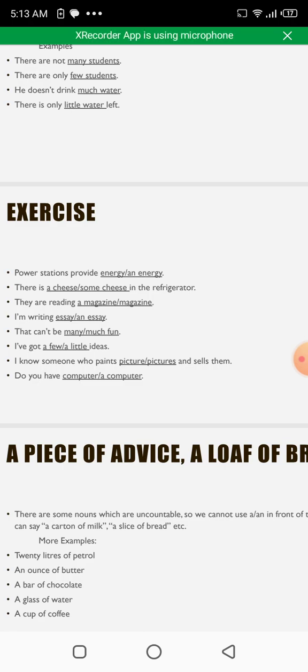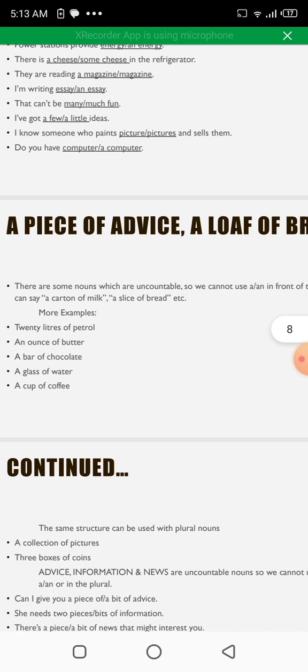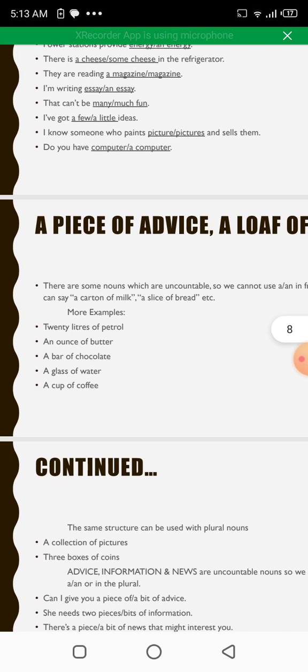I've got a few or a little ideas. I've got a few ideas because ideas is a countable noun, so we would use a few before that. I know someone who paints picture or pictures and sells them. I know someone who paints pictures and sells them. Do you have computer or a computer? Do you have a computer?